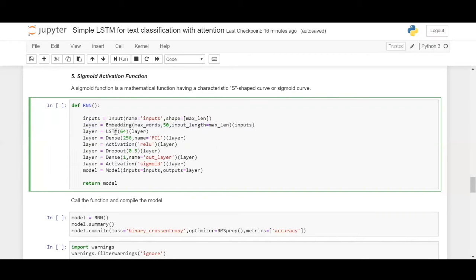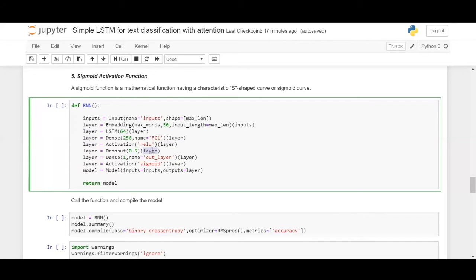Now we pass this layer into an LSTM cell. Can you see this? This previous layer is passed into this. The same way, we'll define it as a layer again. Now this layer is passed into a dense layer, basically going ahead the same way we had implemented previously. This layer's information goes into the dense layer, the dense layer's information goes into the activation function, and from the activation function this layer's information goes to the dropout layer.